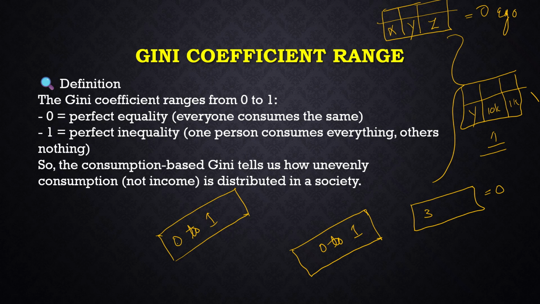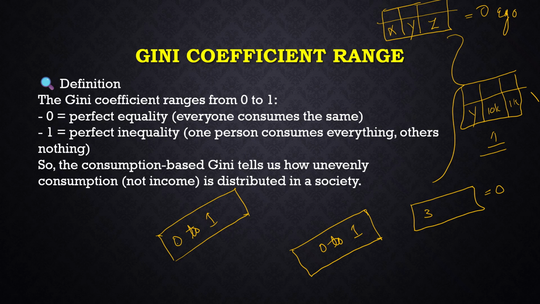For example, if 3 daughters-in-law are living under one roof and all 3 are able to spend the same amount, then there will not be any kind of ego. So zero ego means the Gini coefficient is 0, meaning there is perfect equality there. Suppose the daughters-in-law are spending different amounts. One spends in the high-fi range, and another is able to purchase only in the lowest range. Then there will be inequality for sure.